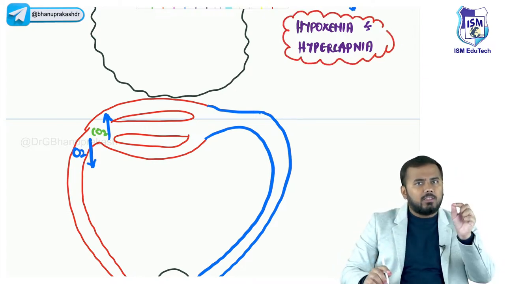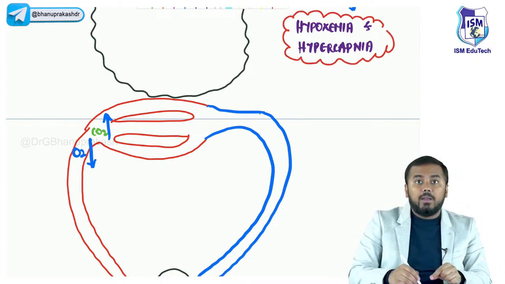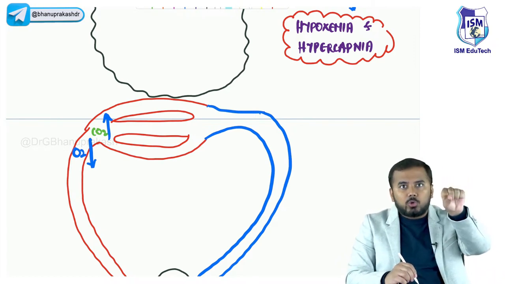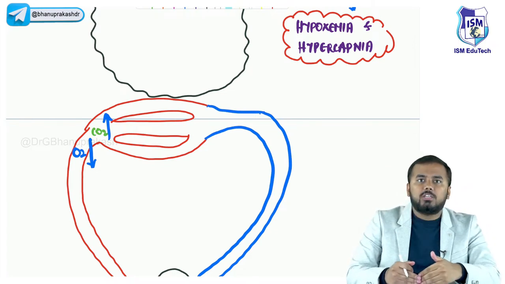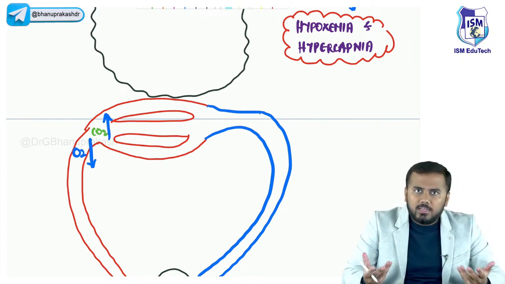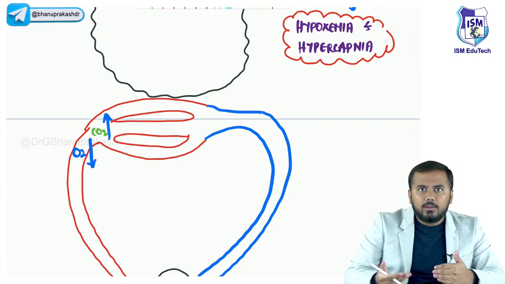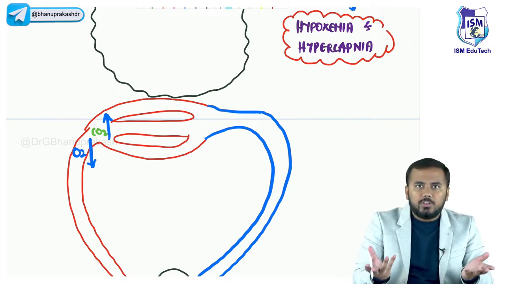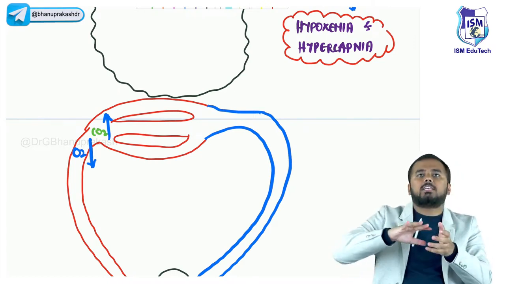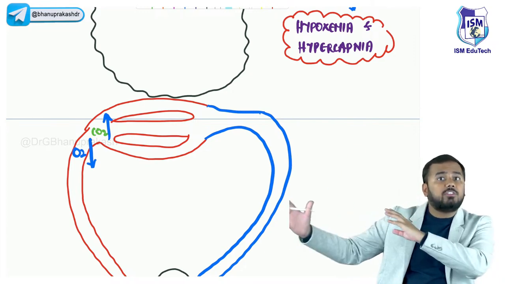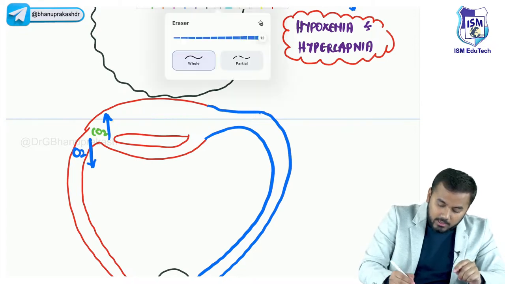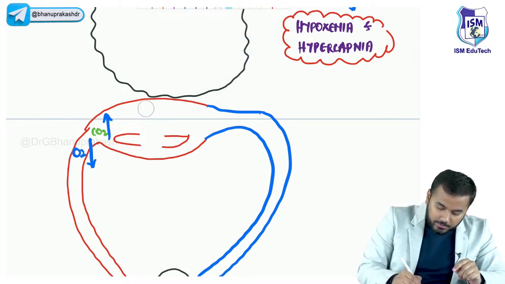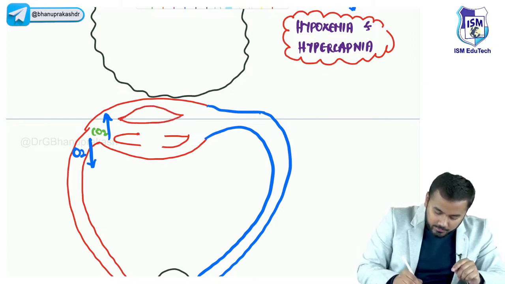Specifically speaking, whenever there is hypoxemia, the blood vessels there undergo vasoconstriction, because there is no benefit in supplying oxygen here. There is no need of supplying blood here because the alveoli is collapsed and is not at all receiving. So instead, I will vasoconstrict and supply the remaining blood to the alveoli which is healthy, right? So these vessels undergo vasoconstriction here. You see, they are undergoing vasoconstriction here.